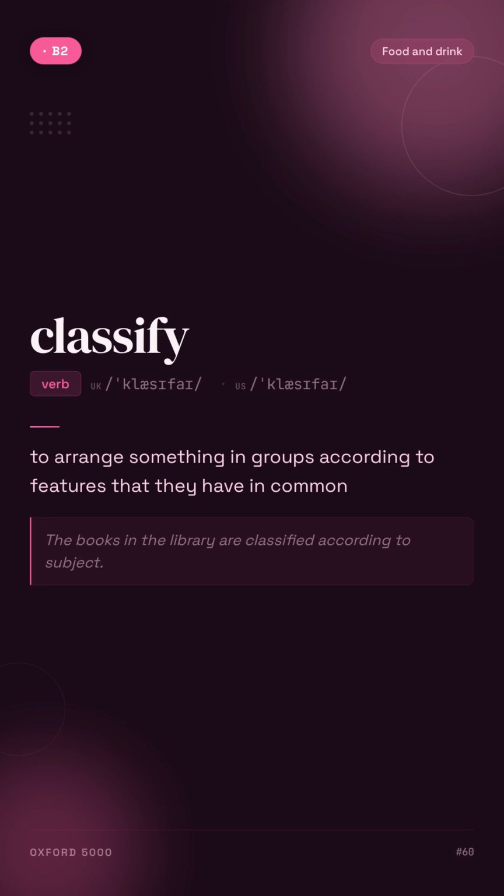Classify. To arrange something in groups according to features that they have in common. For example, the books in the library are classified according to subject.